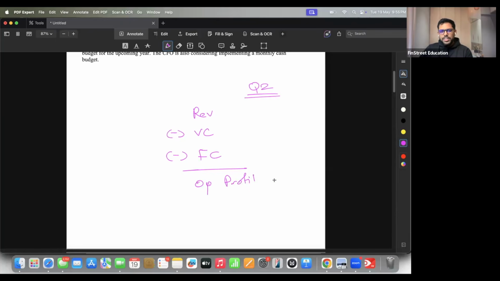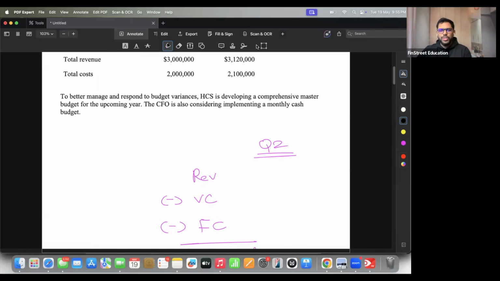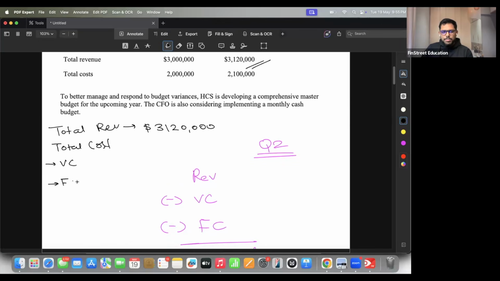Now the main point in the question is there is no quarter 2 level data given. What have they given us? They have given us total data. Now we have already discussed we should be going after actual data. We are looking for data that gets reported. So total revenue is 3120, and total cost given to us is at VC level, and at FC level there is a split, but at total cost it is, I think, 2100. Here total cost 2100. 3.12 million, that's your revenue. 2.1 million, that's your total cost.